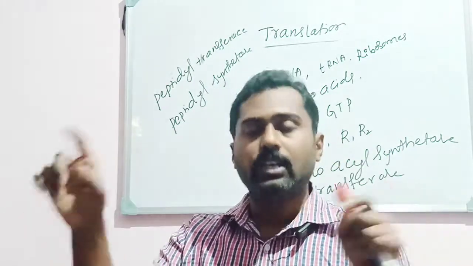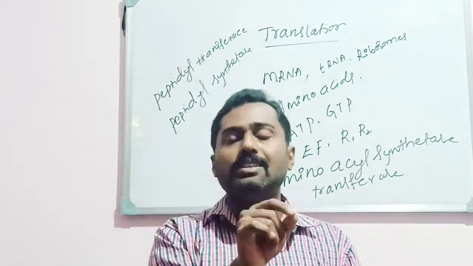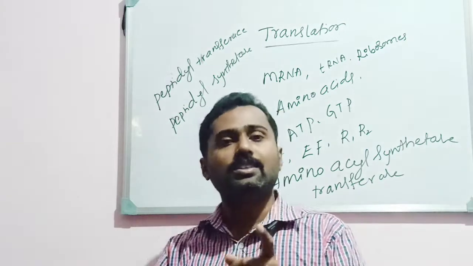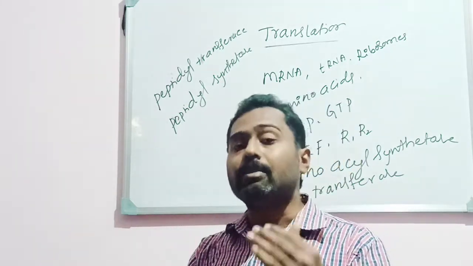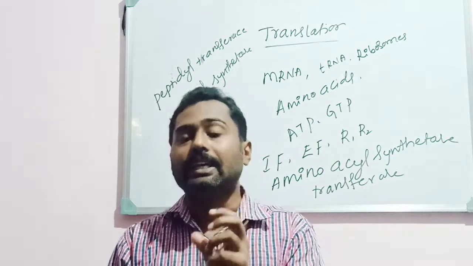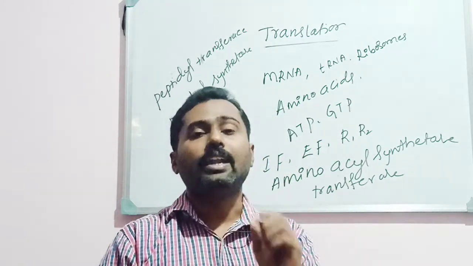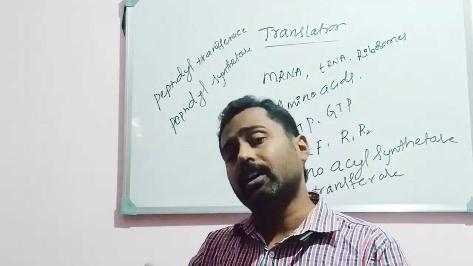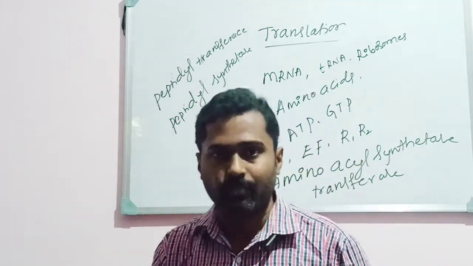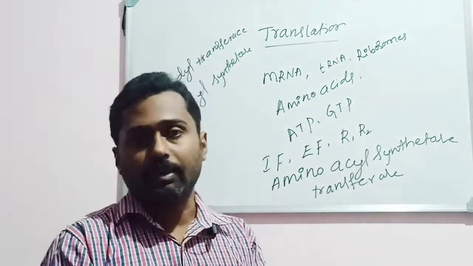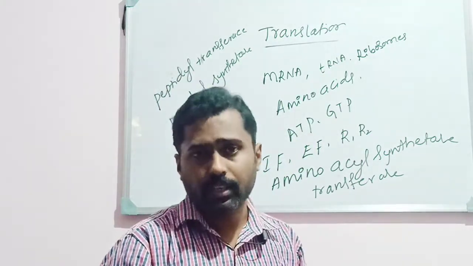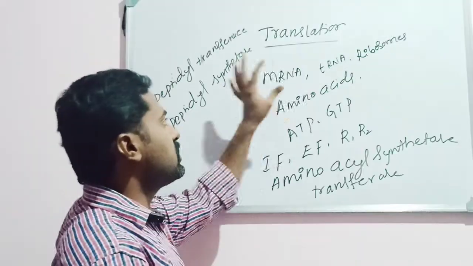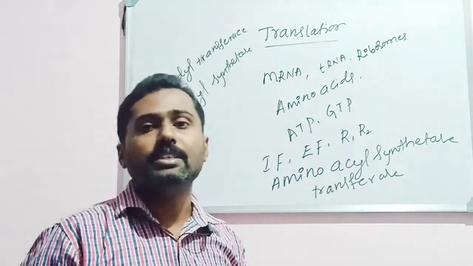chain will be elongated. Once the ribosomal complex reaches the terminator sites on the mRNA, remember the nonsense codons or the stop codons or the terminator codons, they are very much necessary. They decide how long the polypeptide chain should be, or what the number of amino acids should be. Beyond that, amino acids are not added. Hence the polypeptide chain will be terminated. Hence the terminator codons are also very much important. Okay, so these are all the requirements for the process called translation.